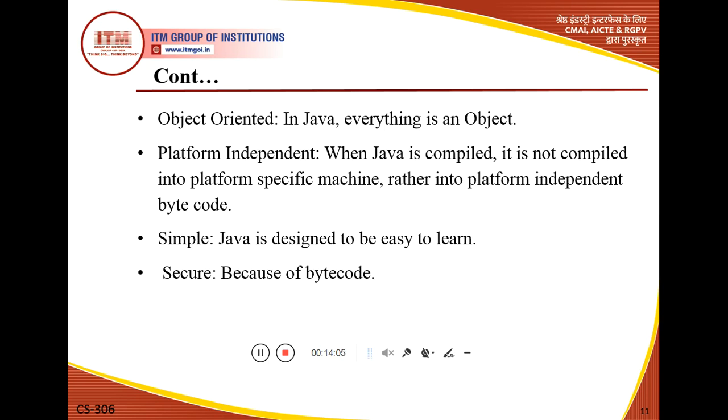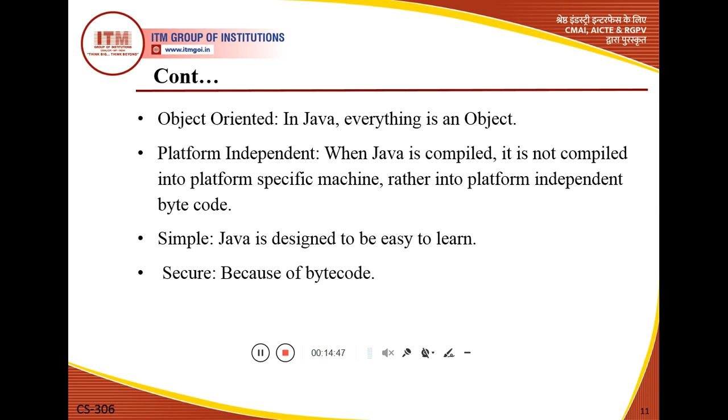If we want to write any code, or define any variable, in this programming language everything is treated as an object, and it works on the concept of object orientation, like class, abstraction and encapsulation. So these are some basic object oriented concepts that are used in this programming language.